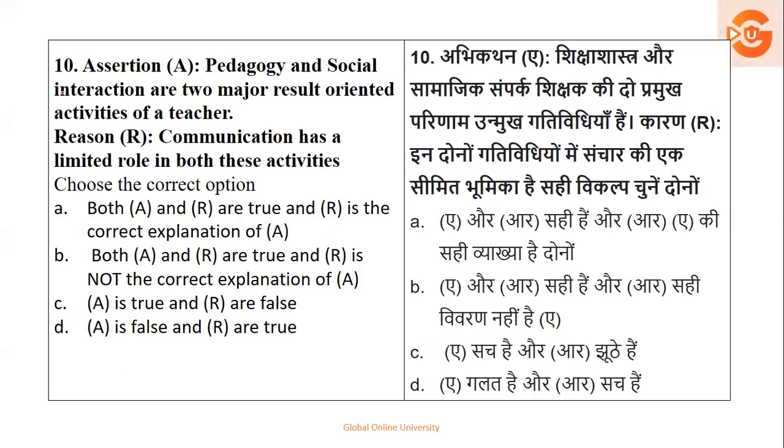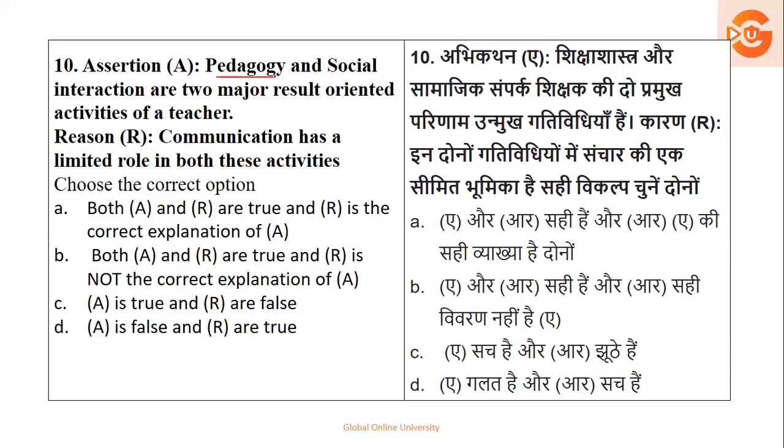Next question. Assertion and reason. When we talk about assertion and reason, we know that we should just get in touch with the question, not go through it with any other intention. Let's understand what it tells. It's talking about assertion: pedagogy and social interaction are two major result oriented activities of a teacher.